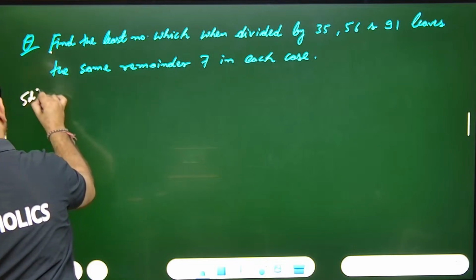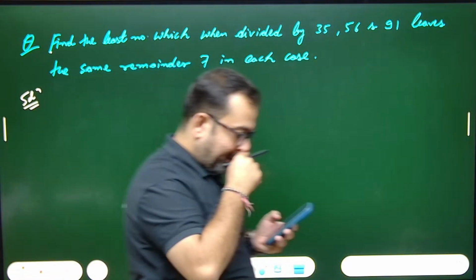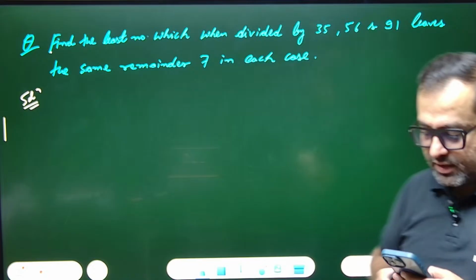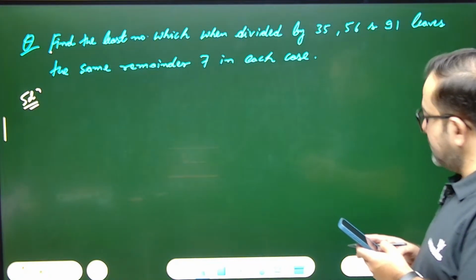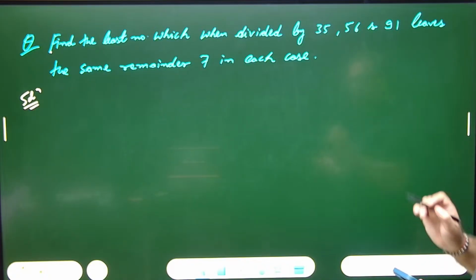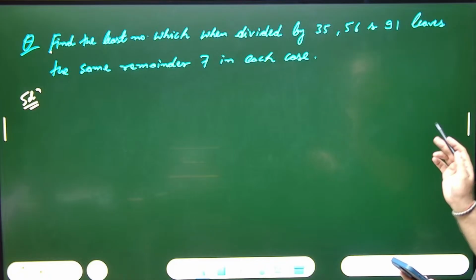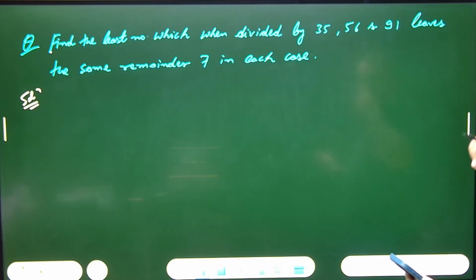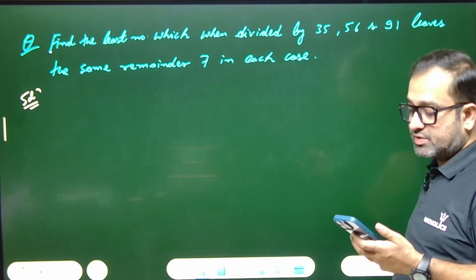Now we'll solve this. Copy this question fast, everyone. Find the least number which when divided by 35, 56 and 91 leaves the same remainder 7 in each case. Everyone comfortable with the question?